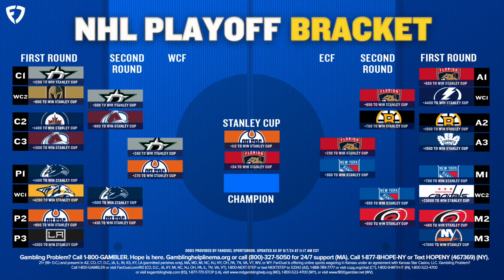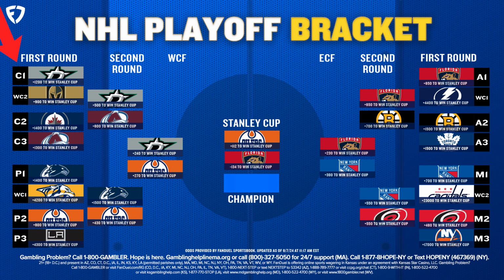This is a look at the playoff bracket in 2024. It's a 16-team bracket with 8 Western teams on the left, 8 Eastern teams on the right. The way we position each team in this bracket is each division gets their own quadrant. So you can see in the top left, we have our 3 best Central teams. Dallas was the best team in the Central, so they're C1.